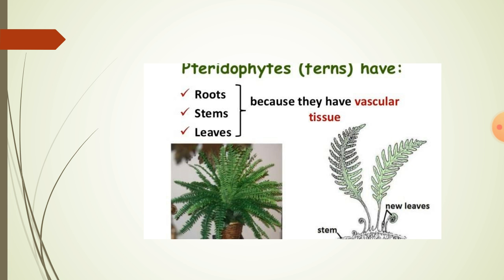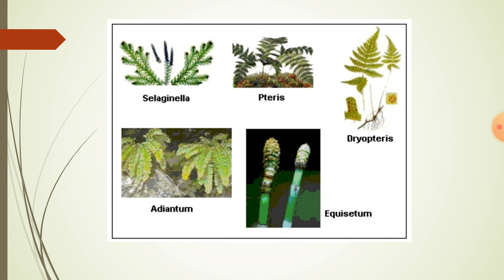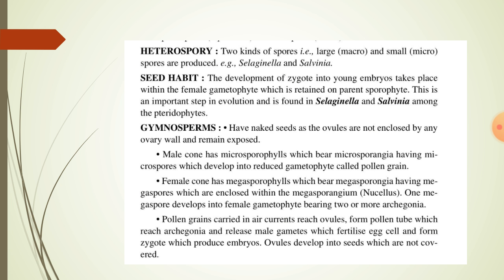Pteridophytes, commonly called ferns, have true roots, stem and leaves because they have vascular tissue. These are the examples for pteridophytes: Selaginella, Pteris, Pteridium, Adiantum, and Equisetum. Heterospory: two kinds of spores are produced, one is a large macrospore and the other a small microspore.